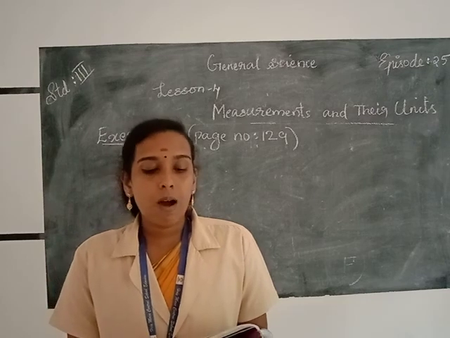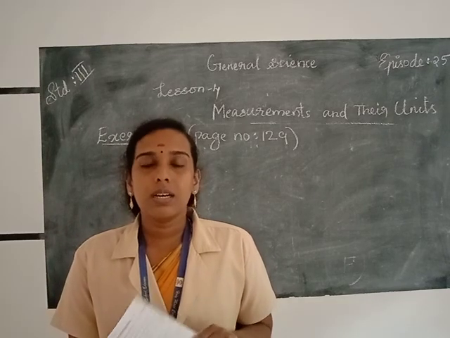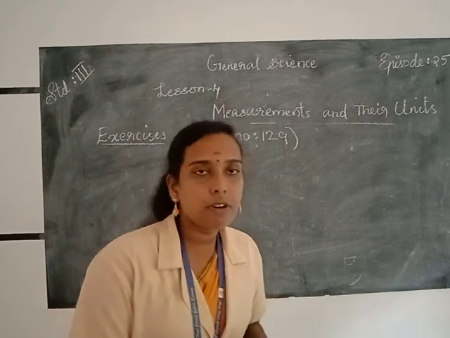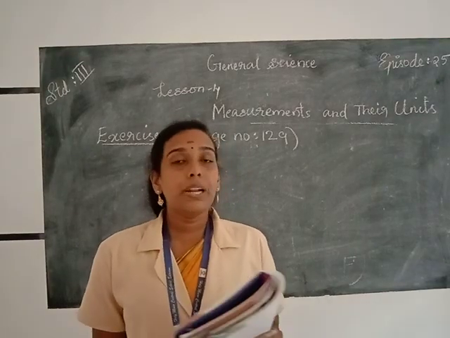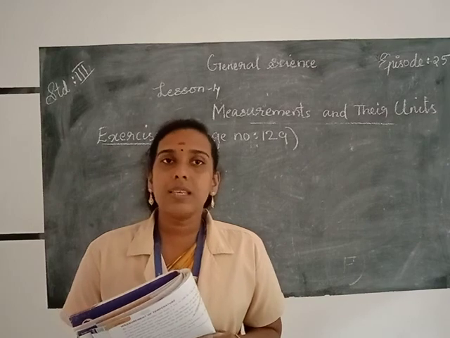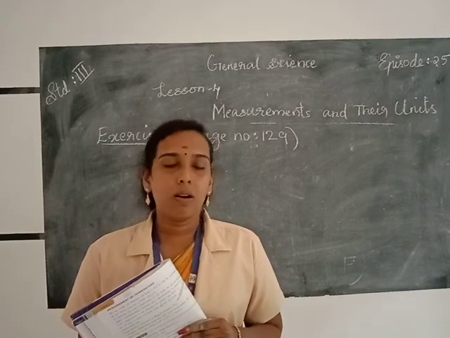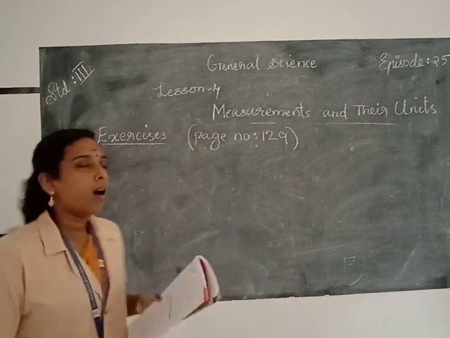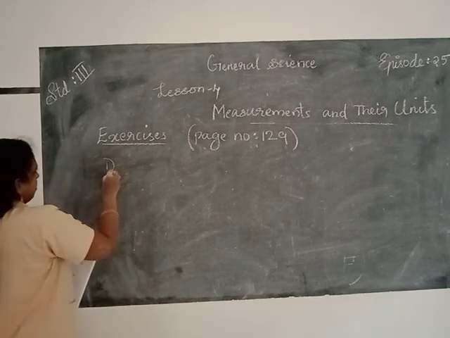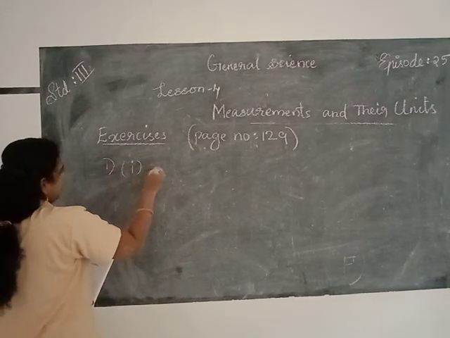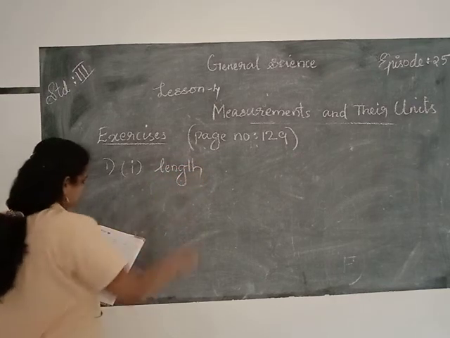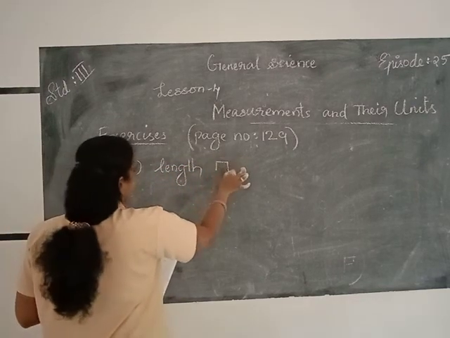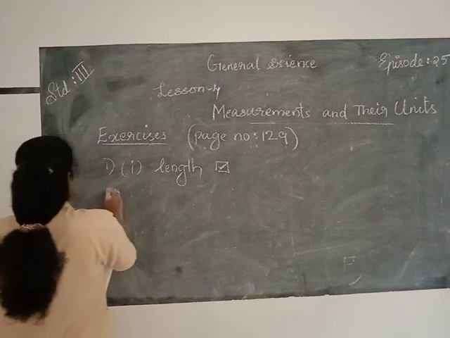Rulers are commonly used for measuring length. Ruler is an instrument or device that is used to measure the length of an object. So the answer is option A, length. L-E-N-G-T-H. So you take the box here, length. Then the second question.